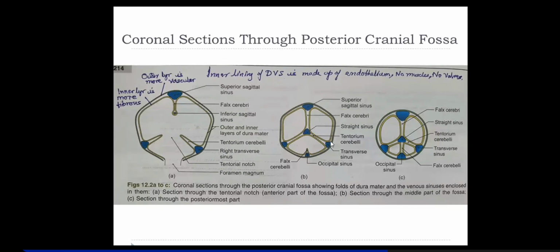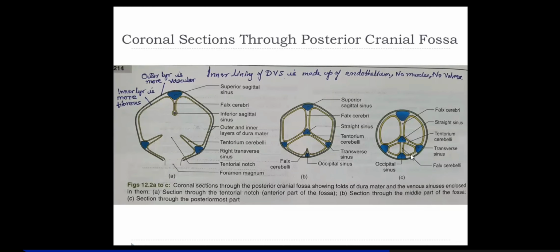Then you take a coronal section through the middle portion of the fossa. You'll find this is the tentorium cerebelli, onto which the falx cerebri is attached, and where it attaches to the tentorium cerebelli, it lodges the straight sinus, right? And this is the falx cerebelli, which lodges the occipital sinus.